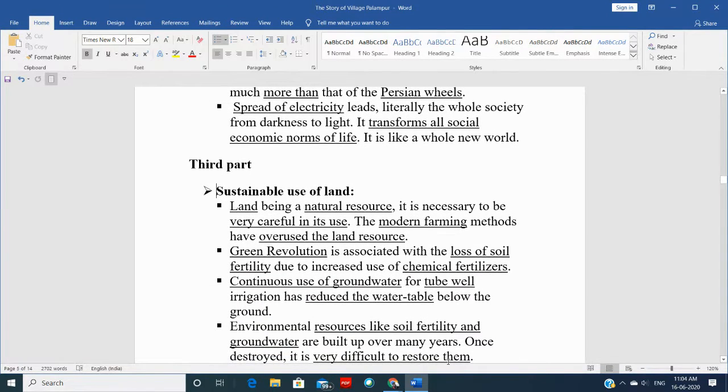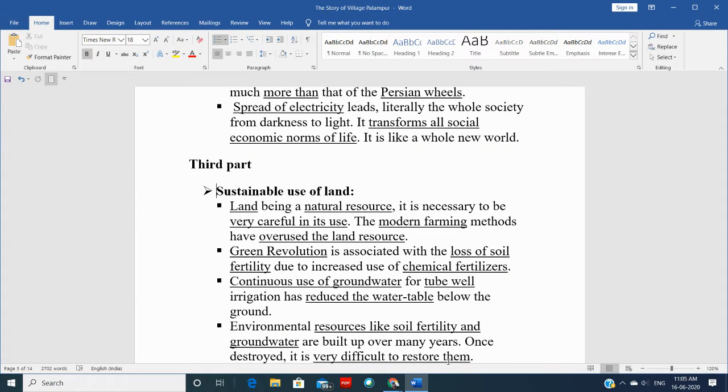So the fifth one is sustainable use of land. See, as we know that we have a fixed amount of land, means naturally the land which we can use for cultivation, that we cannot increase, and there are so many other factors for that, like population, and because of the population people have started using the land for other purposes other than cultivation, right?